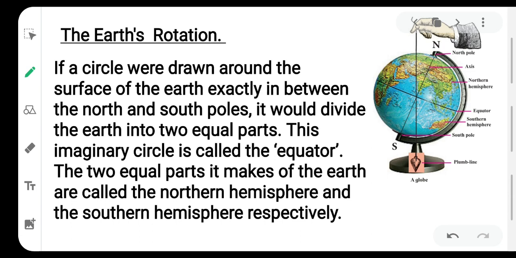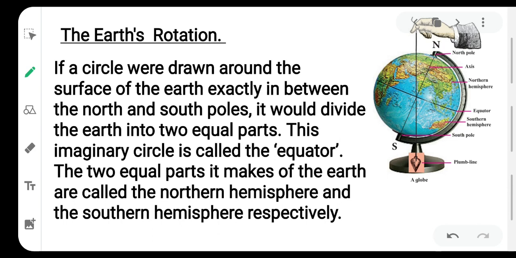Rotation of the Earth means it is the movement of the Earth on its axis. Day and night takes place because of rotation. So the days and nights that you see are actually because of this rotation of the Earth around its own axis.